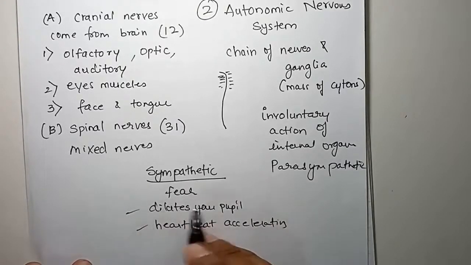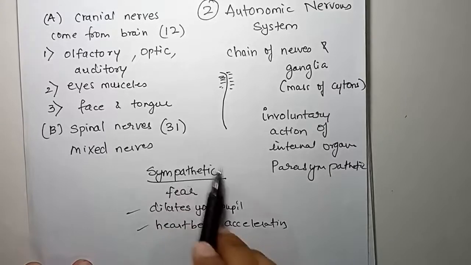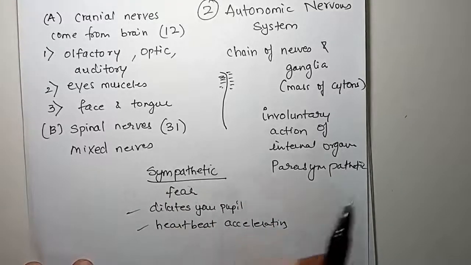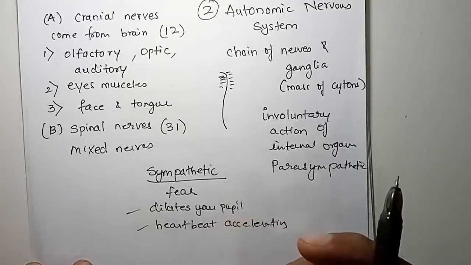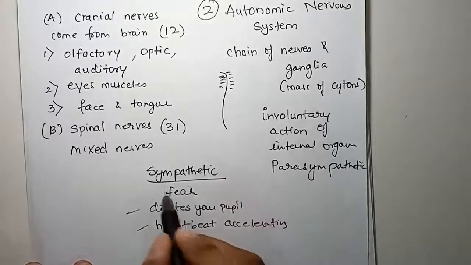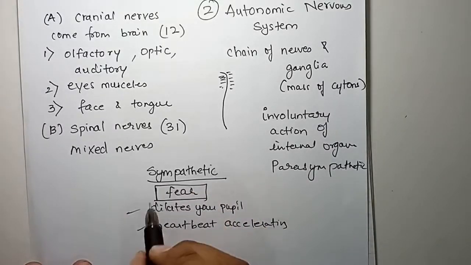This is because when you are in fear, suddenly the sympathetic nervous system comes into action, and it will dilate your pupil. मतलब आपकी आँख अचानक बड़ी हो जाएगी. You will become more alert. Your heartbeat will increase. All these changes which take place in your body when you are in fear, or when there is something very dangerous happening around you, the sympathetic nervous system is into action.